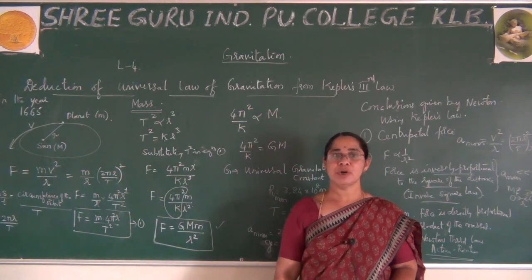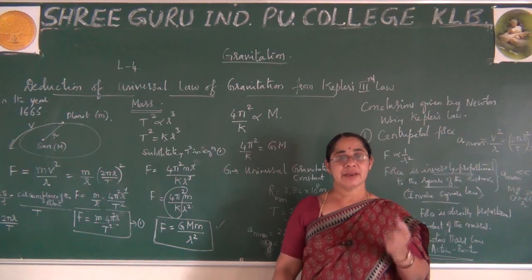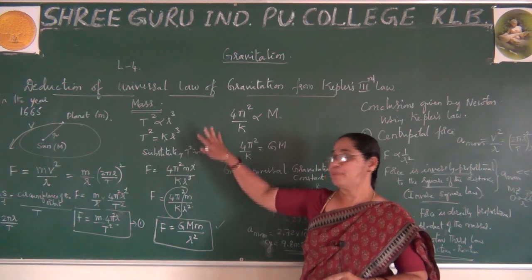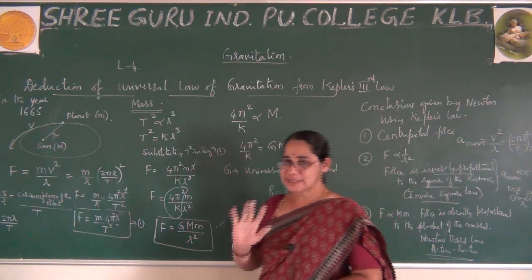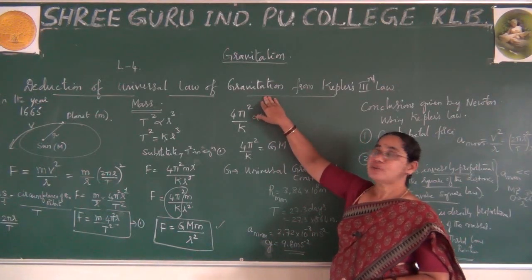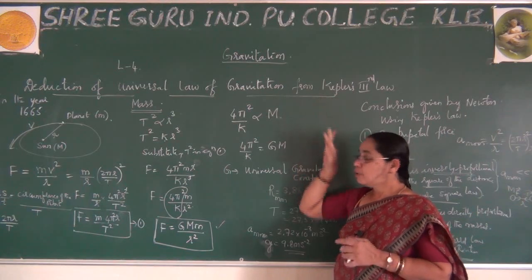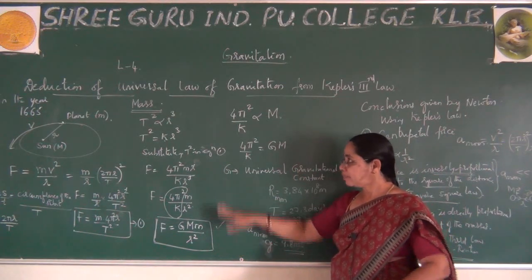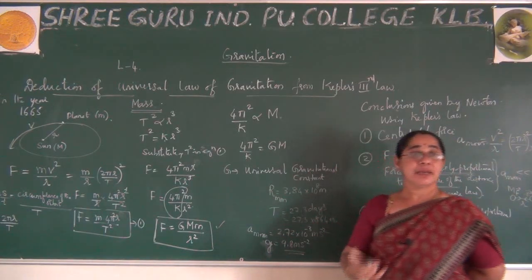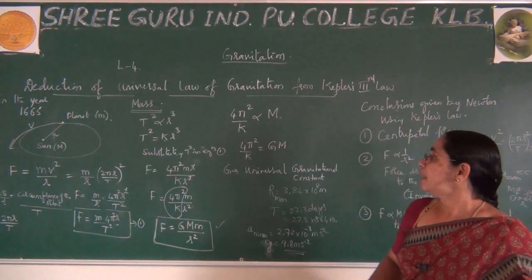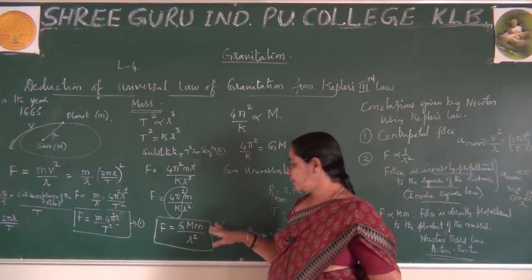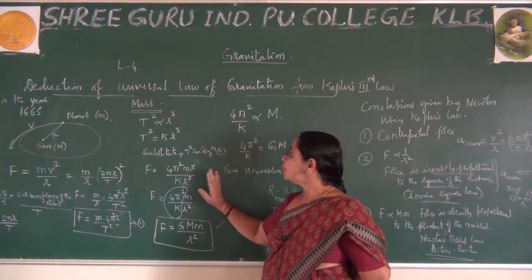How he stated in his book in the year 1687, in his Principia, how he has explained the statement and proved it. Okay, so please be aware, students. Today I have explained the deduction of the universal law of gravitation. This derivation you will never get in the UP board exam, right? But remember, these concepts are required whenever you expect some objective type questions. At that time you do this.